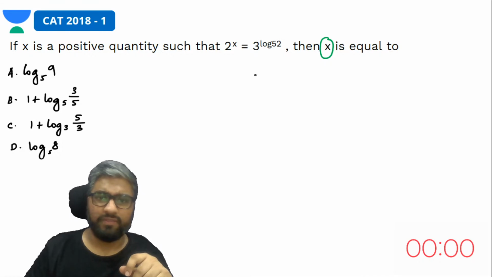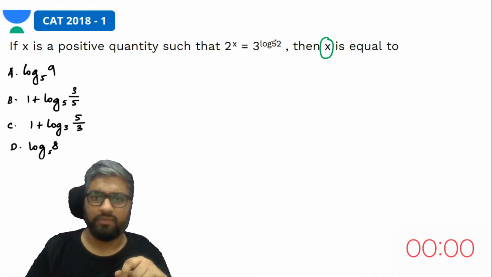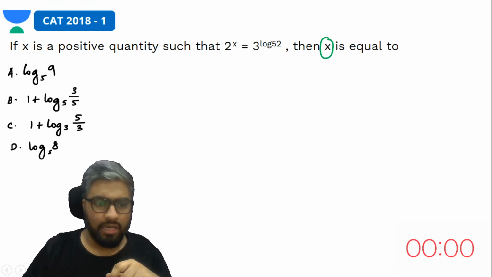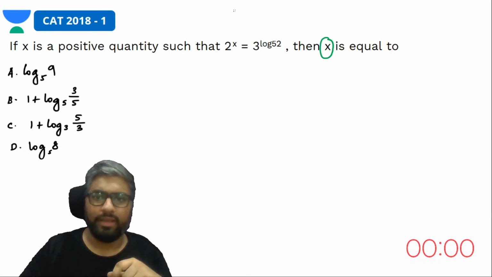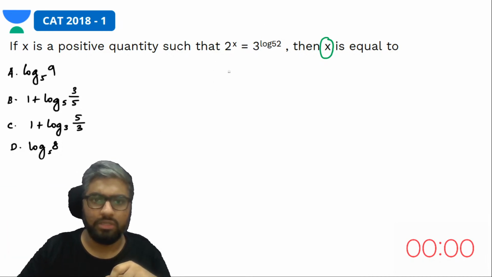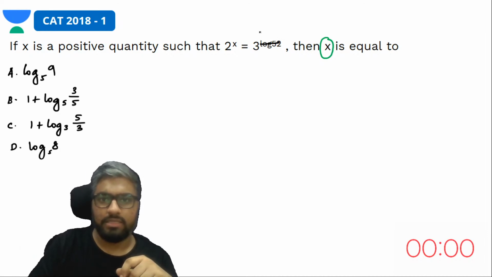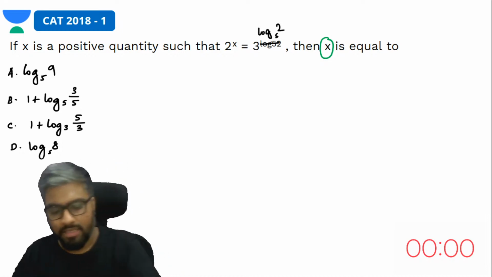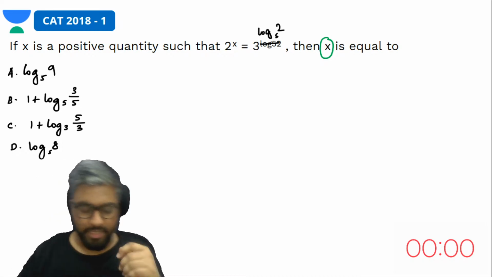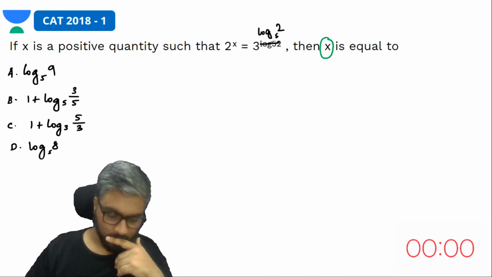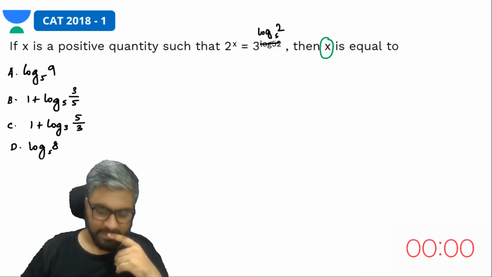हाँ, ये log 52 नहीं है guys. This is also not log 52. कोई नहीं, थोड़ा इधर उधर तो चलता ही है, राइट, होता ही रहता है. Yes. This is 3 raised to the power log 2 to the base 5. Yes. This is log 2 to the base 5. ठीक है.